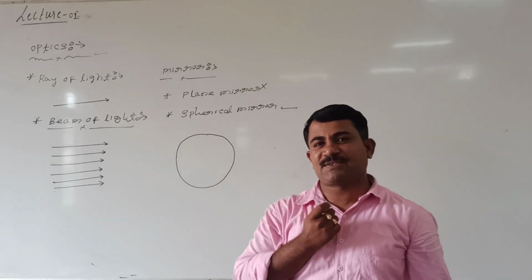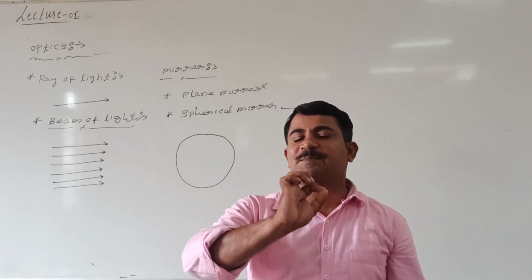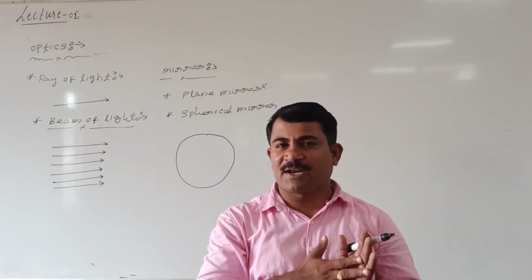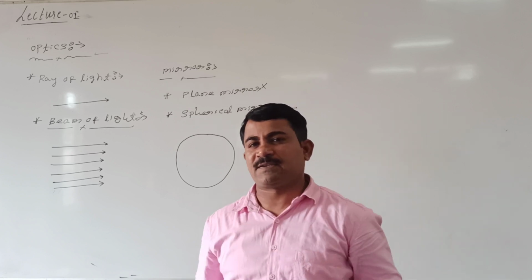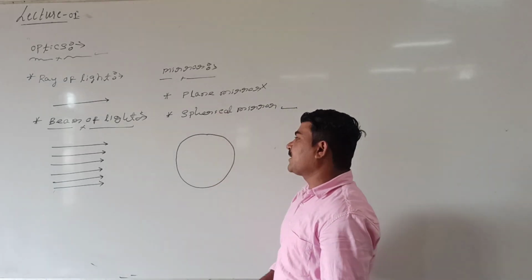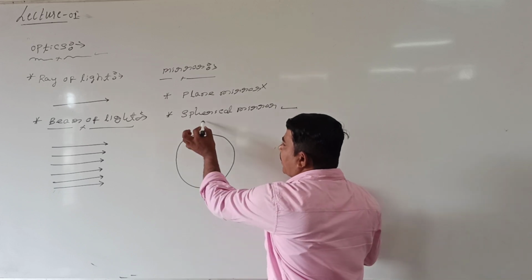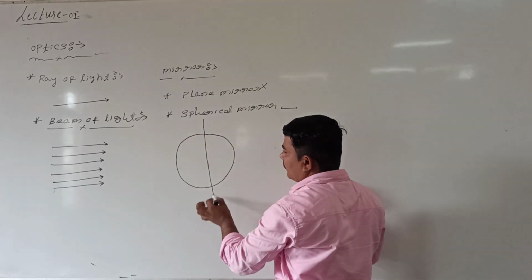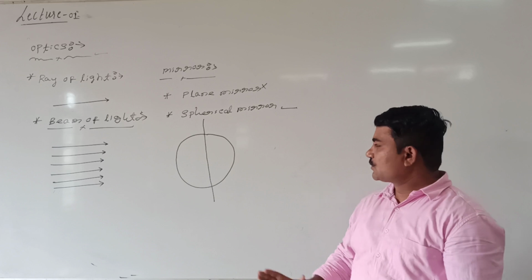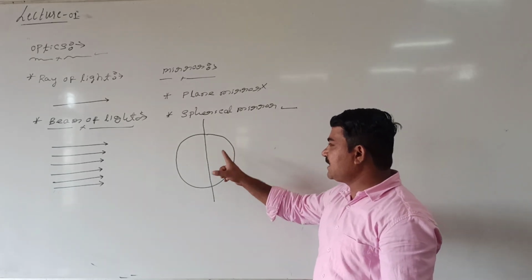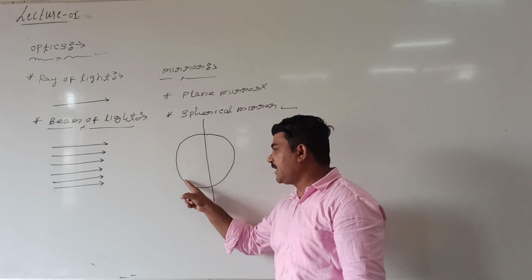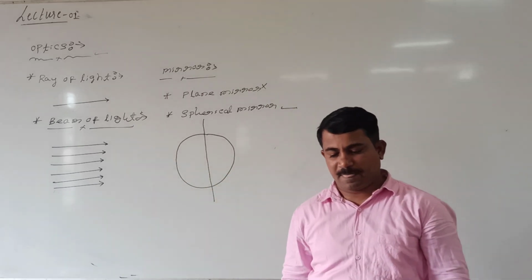On this basis, spherical mirror can be classified into two categories. One we are calling concave mirror, the second one we are calling convex mirror. See here, this spherical reflecting surface can be divided. How can it be divided? It can be divided into two parts. So this side we are calling bulging, this side we are calling depressing. Similarly, this side is bulging and this side is the reflecting surface.